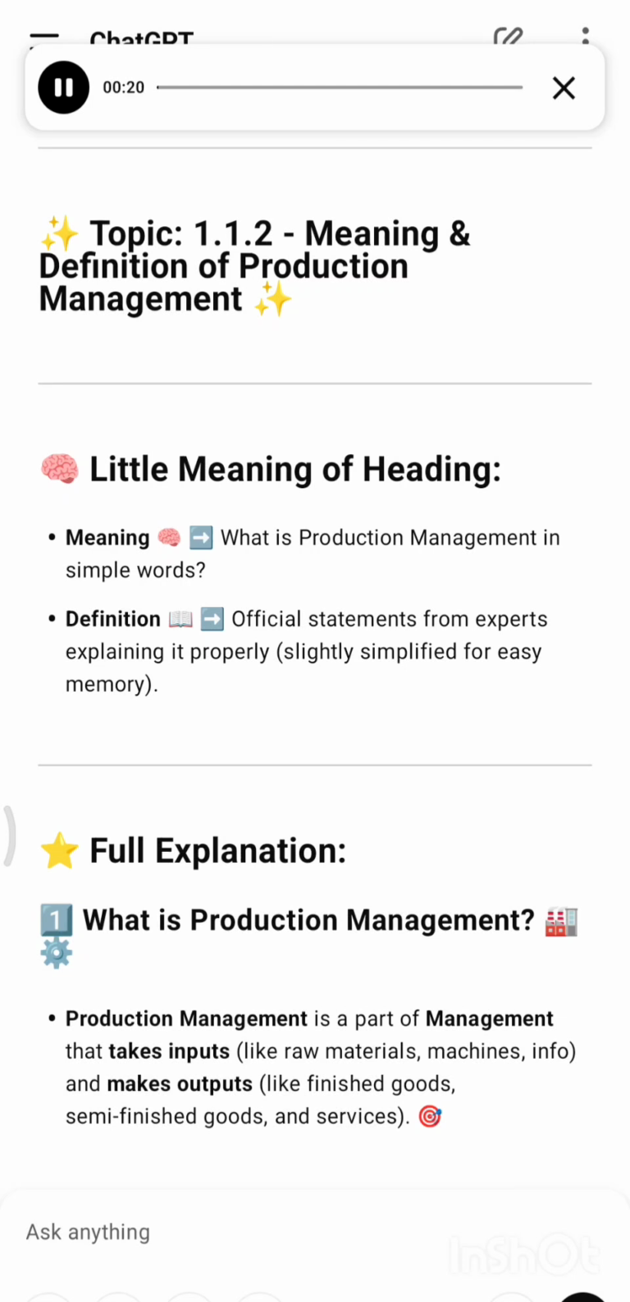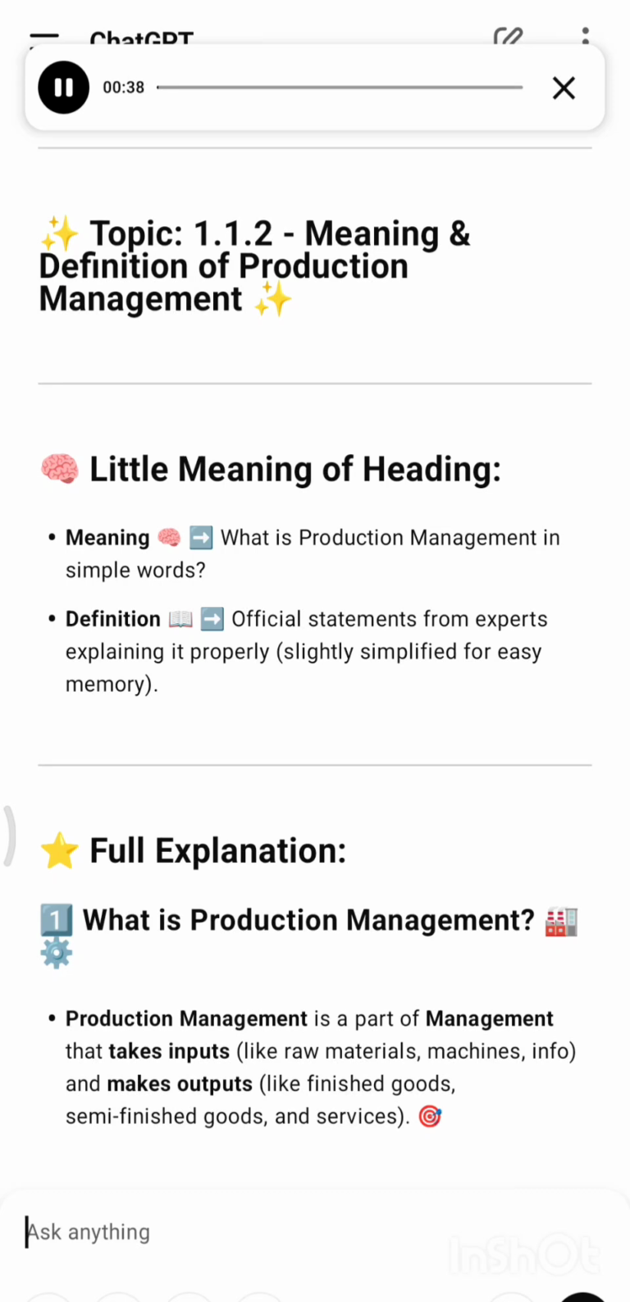Topic 1.1.2 Meaning and definition of production management. Little meaning of heading, meaning: what is production management in simple words? Definition: official statements from experts explaining it properly, slightly simplified for easy memory.